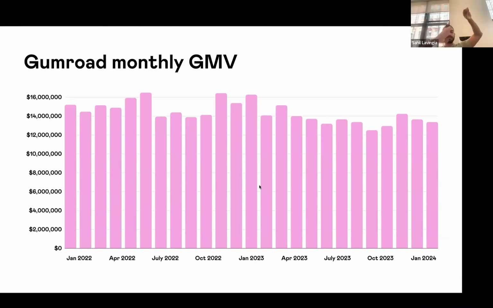If the fee goes really low, you could sell a $6,000 product on Gumroad and get 2.9 plus 30, which is the same as Stripe. But if you're selling a $6,000 product on Gumroad today, you're giving us $600, versus Stripe's 2.9 plus 30, about $290.30 or whatever the comp of that is.